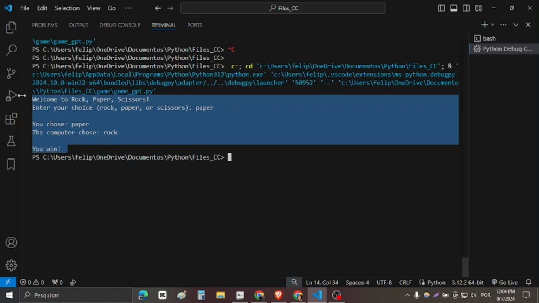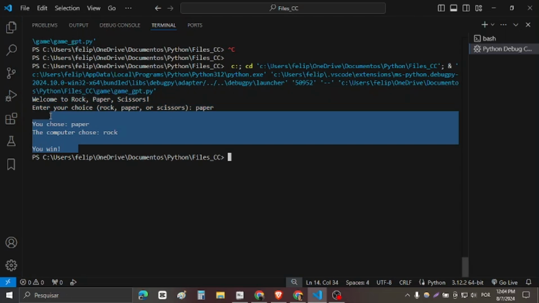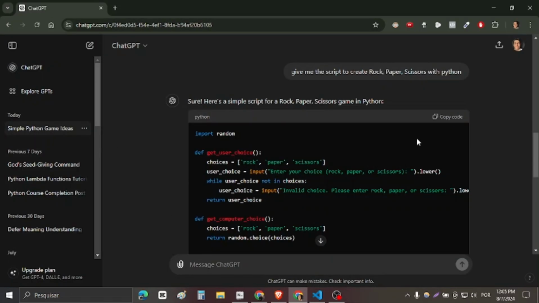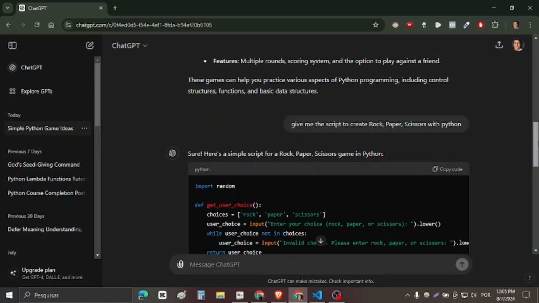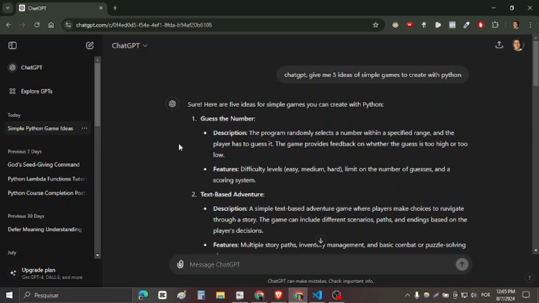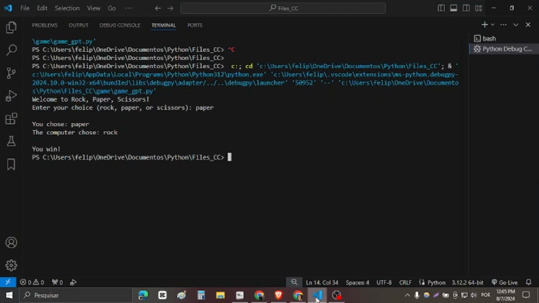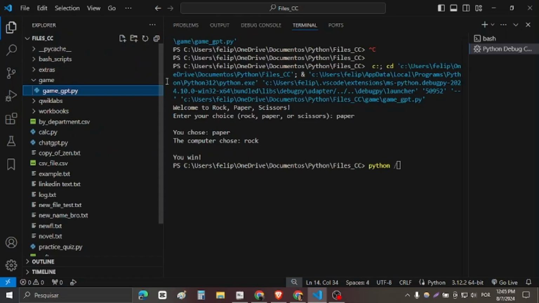Okay, so that's it, guys. This is a very fast video just to have some fun with ChatGPT. You can use ChatGPT to, bro, so many things. We could create other games, but we created this rock, paper, scissors. Let me run again this code, Python. Let me put the file path here. I will run the code from terminal just to run in a different way, okay?